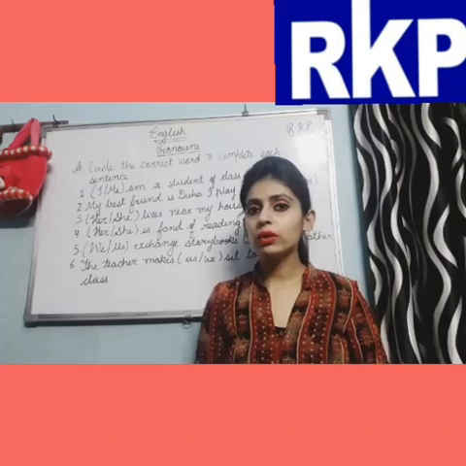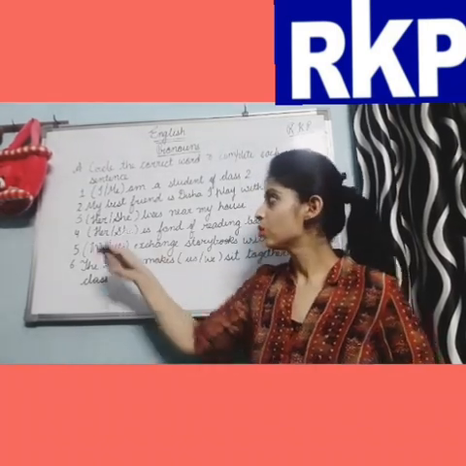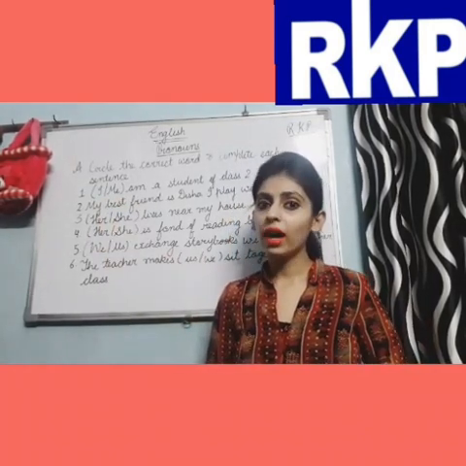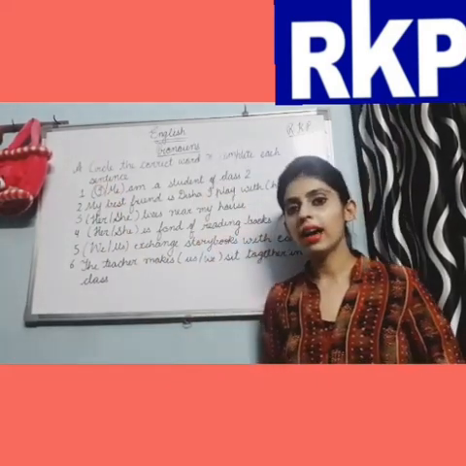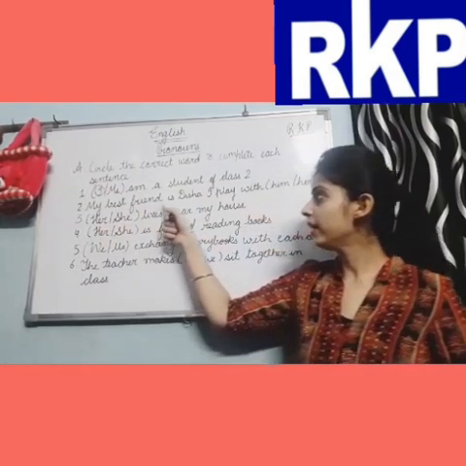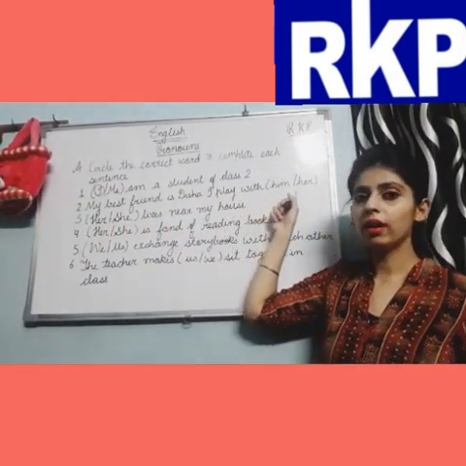Now I told you that in the beginning subject pronoun is used. So I or me, which is the subject pronoun? Right, I is the subject pronoun. So we will circle I. Now the second one is: my best friend is Disha. I play with him or her.